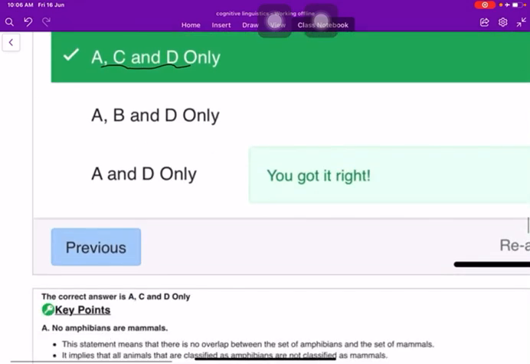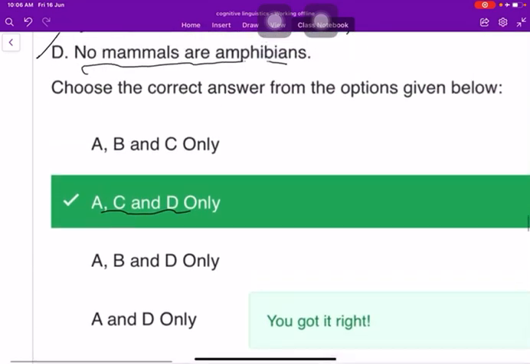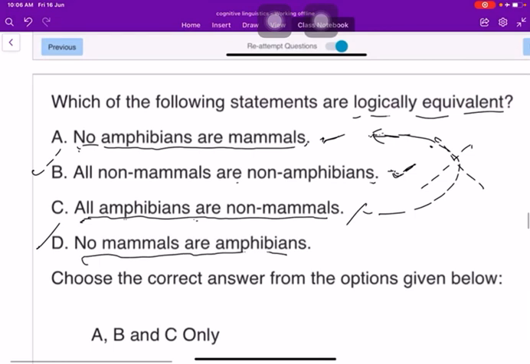That would be the logical answer to it. And you understand how that is happening. No amphibians are mammals. So there are no amphibians that are mammals. And then the same thing can be said as no mammals are amphibians. Correct? And all amphibians are non-mammals. That can also be the other way to say it.